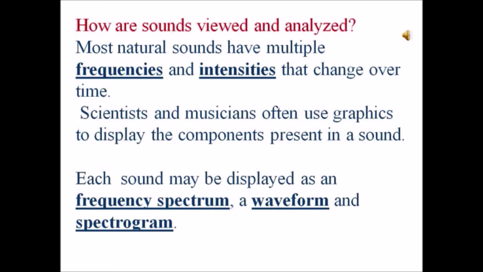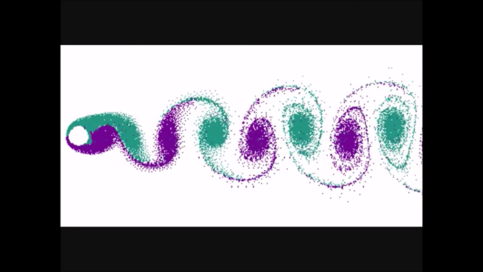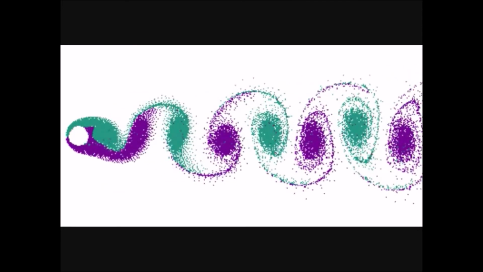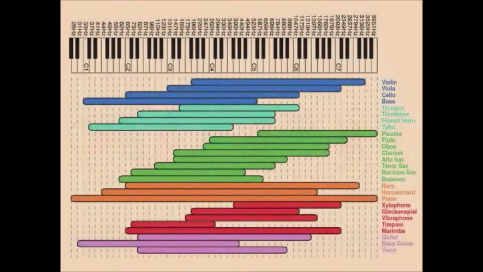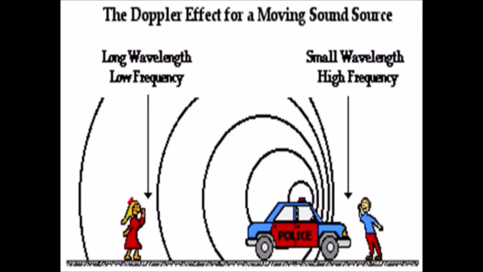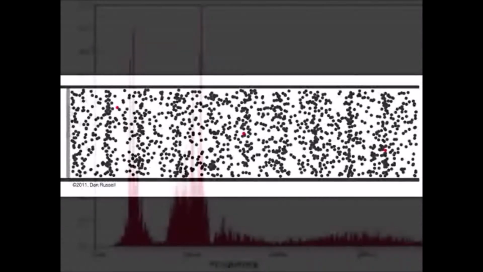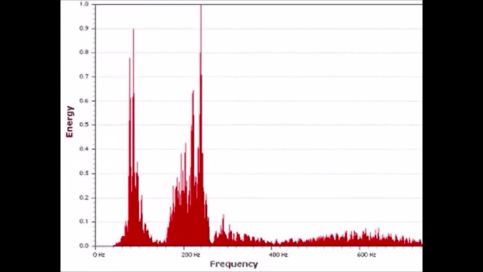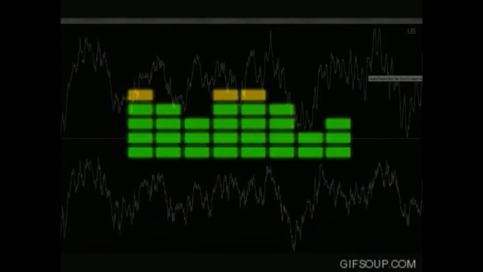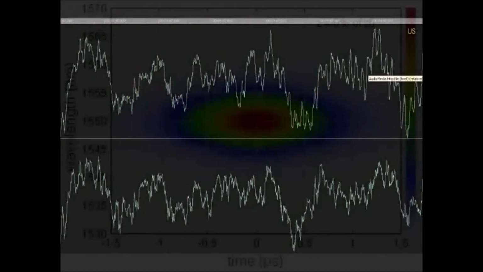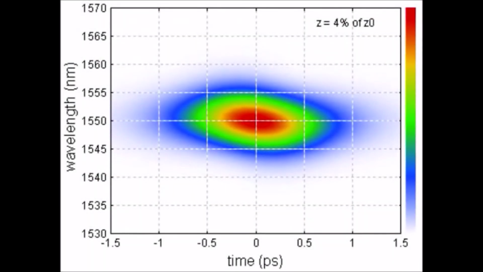How are sounds viewed and analyzed? Most natural sounds have multiple frequencies and intensities that change over time. Scientists and musicians often use graphics to display the components present in sound. Each sound may be displayed as a frequency spectrum, a waveform, or a spectrogram.